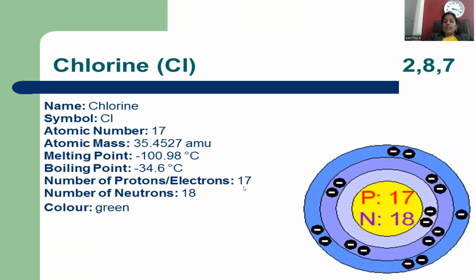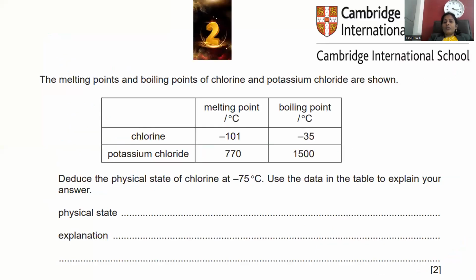The number of protons and electrons is 17, being neutral, and the number of neutrons is 18, somewhat higher than the proton count. It is a green-colored gaseous substance. This is the chlorine data provided to you.